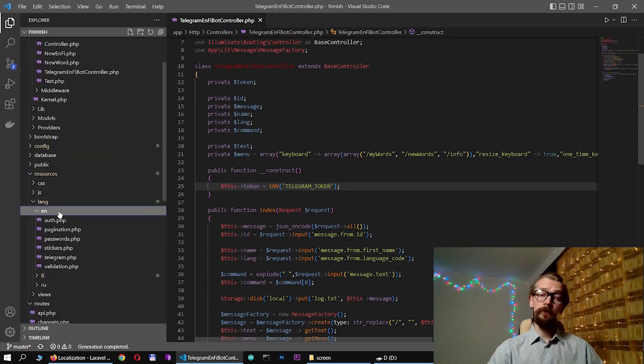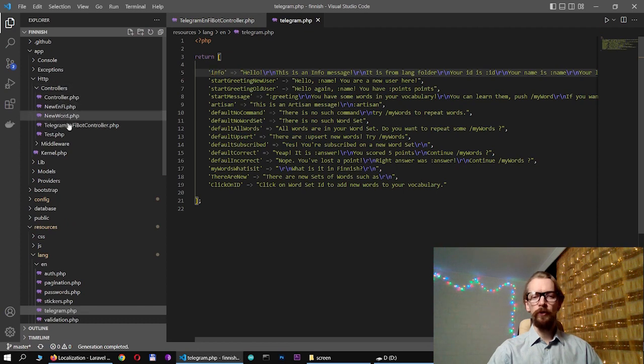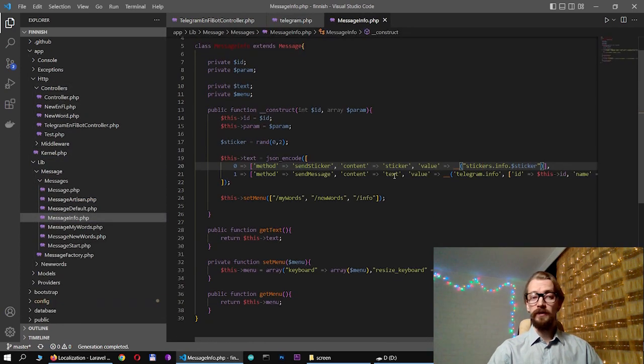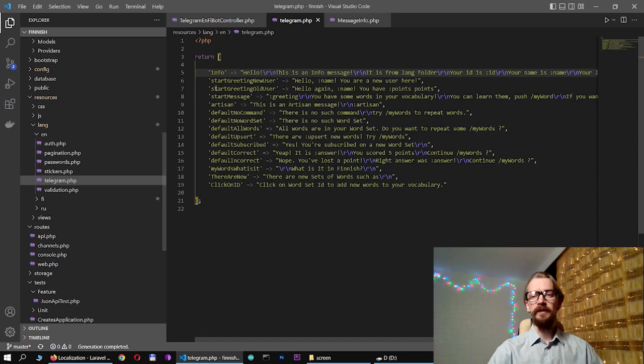catalog. So, for example, let's look at the info message. There is a function that retrieves the text from the localization file and transfers parameters into that text. Therefore, the ID placeholder will be replaced by this ID and so on.